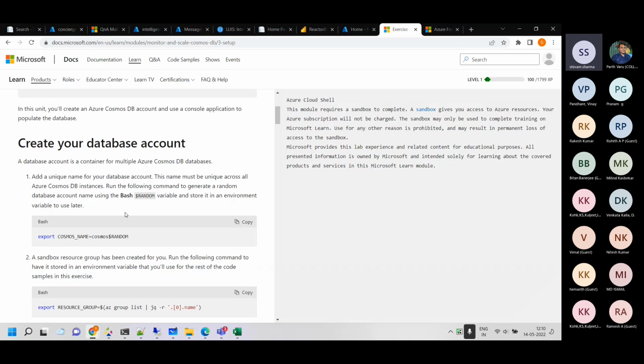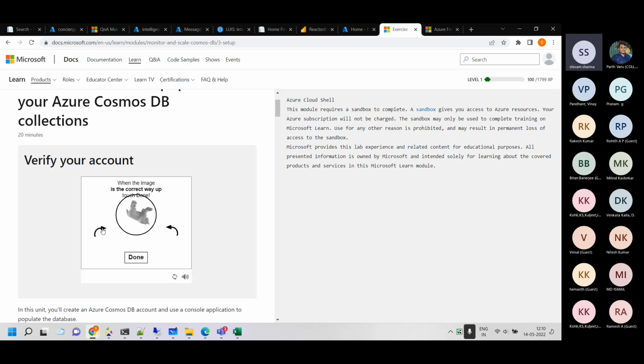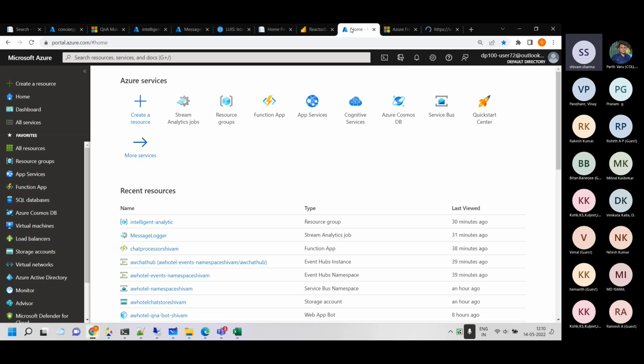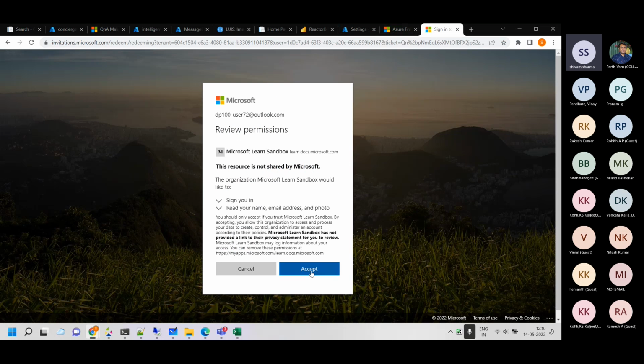Now I can do this tutorial in the Sandbox. It will open the Cloud Shell here. If I log in to the Azure portal with the same account by which I am activating the Sandbox, I can also use the UI. You may have to click on the directory and change the directory from here, but you can use the UI as well for sandboxing.